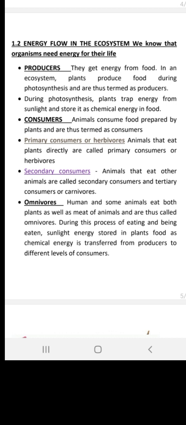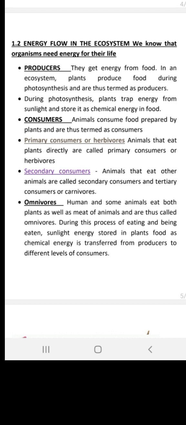Since we take energy from them, we are termed consumers. Humans and animals are dependent upon plants, so they produce energy and then we have energy from them.